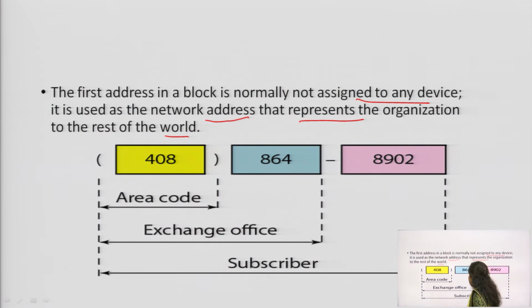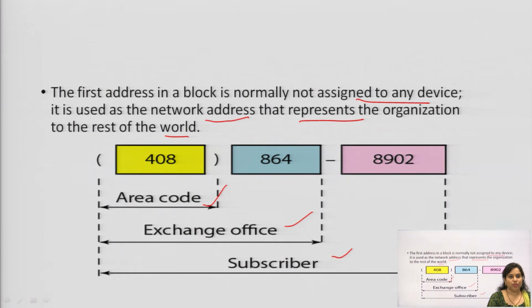So, basically, in the case of the first address, if we consider over here, 408 signifies the area code, in which particular area you are using the device or connecting the two devices. Next one is the exchange office, and the third one is the subscriber. Subscriber means the user itself. The exchange office means an office that has been set up between the transmitter and receiver.